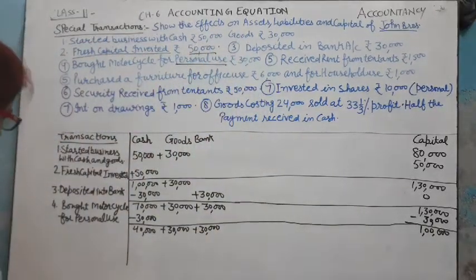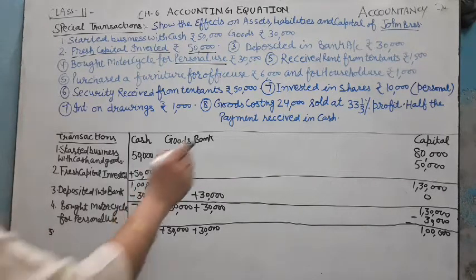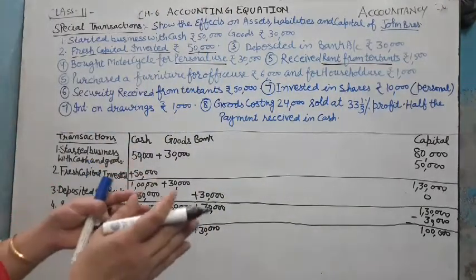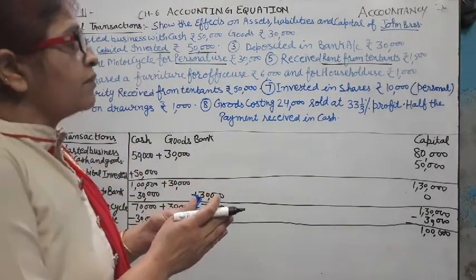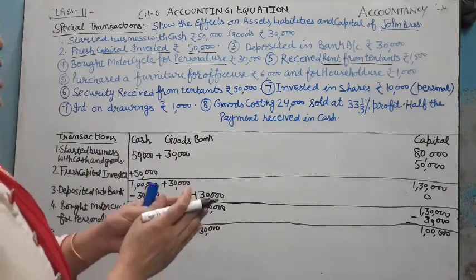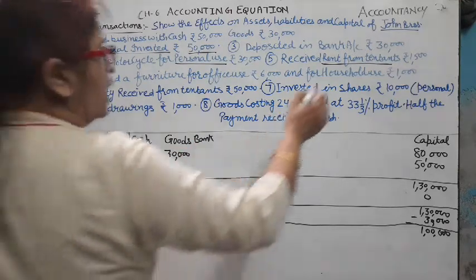Now next transaction, transaction number 5. Received rent from tenant. Tenant means we take a property and give the rent, but we sublet some part of the property, that is called tenants.